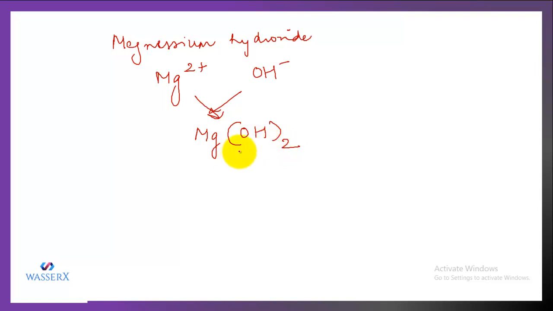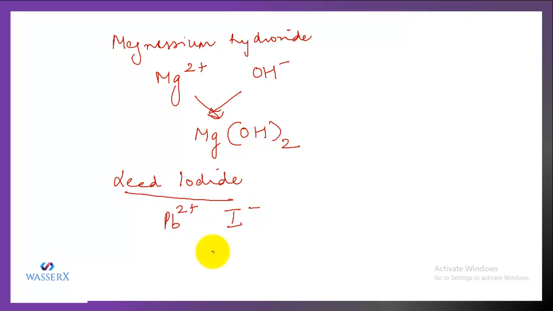Similarly, if you want to write for lead iodide, lead is Pb and iodide means iodine. If you write the valencies, it is 2 positive and 1 negative. So when you crisscross it, it becomes PbI and this 2 becomes the subscript to I. But you don't have to enclose it in a bracket because this is not a radical.